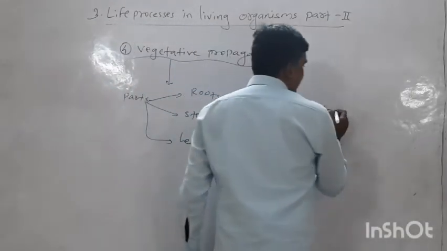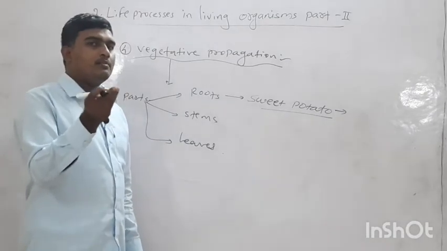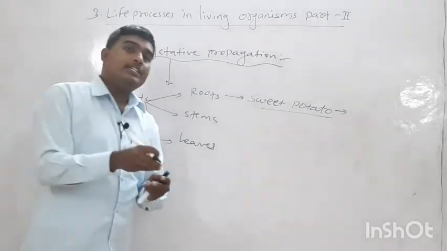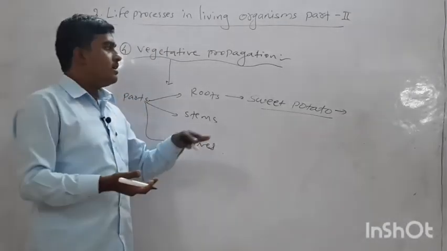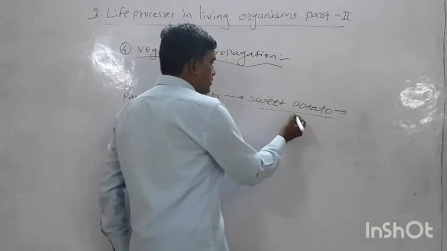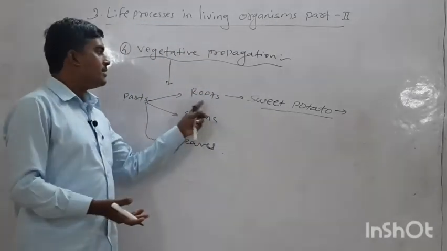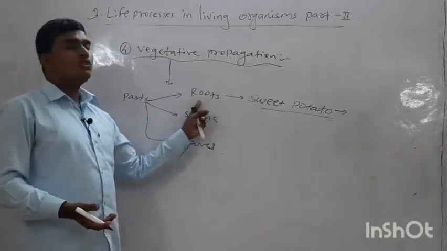So here we can cut that budding part of the root, and that budding part is cultivated into the soil. We found that a sweet potato plant is produced. So this is a kind of vegetative reproduction by the use of roots.